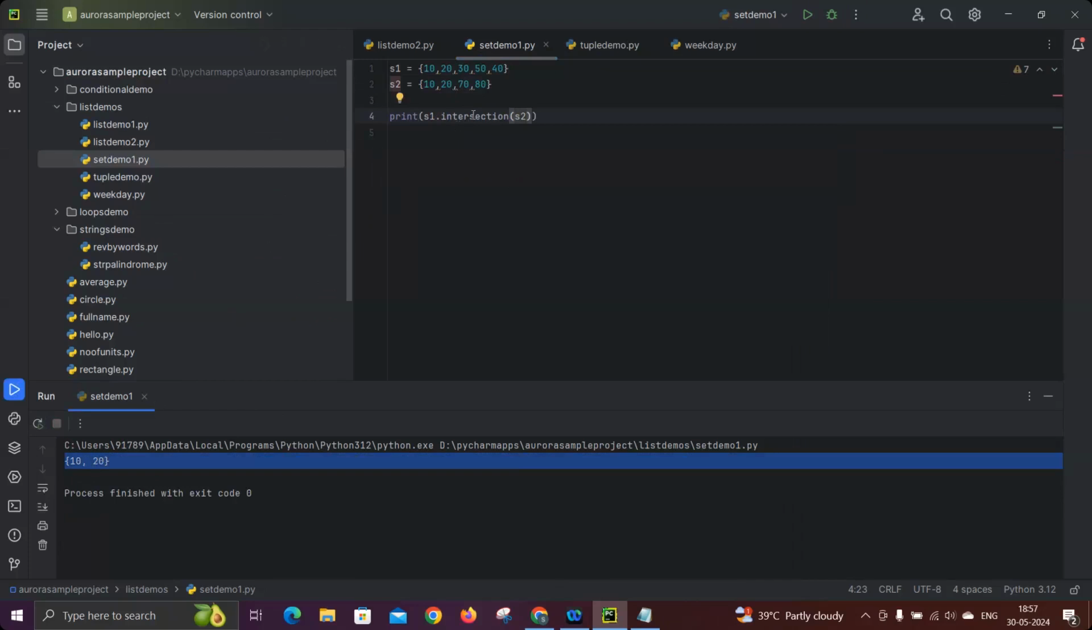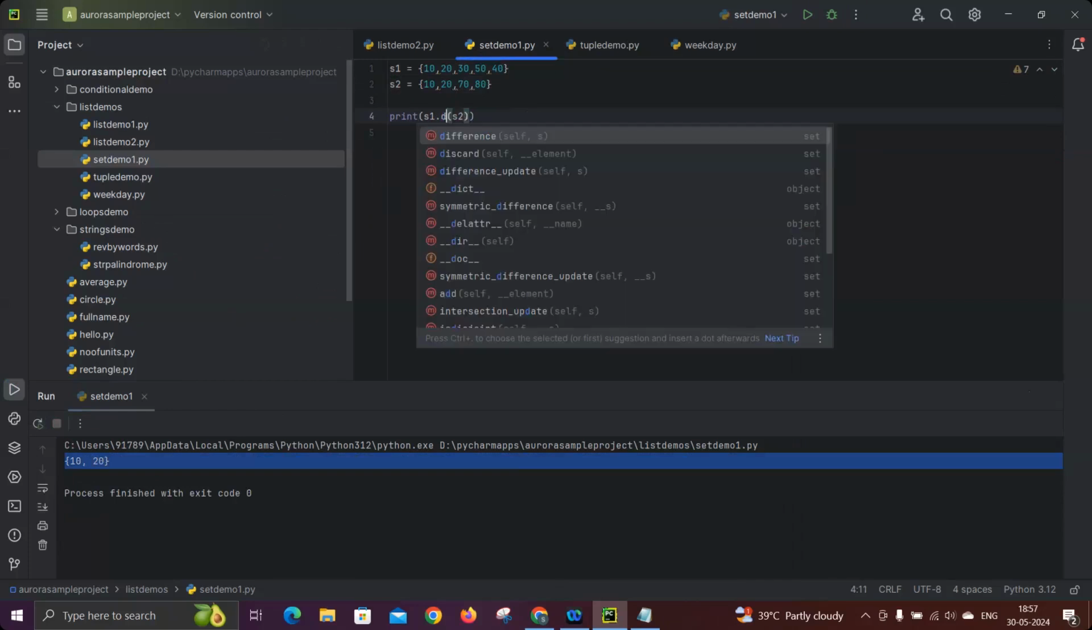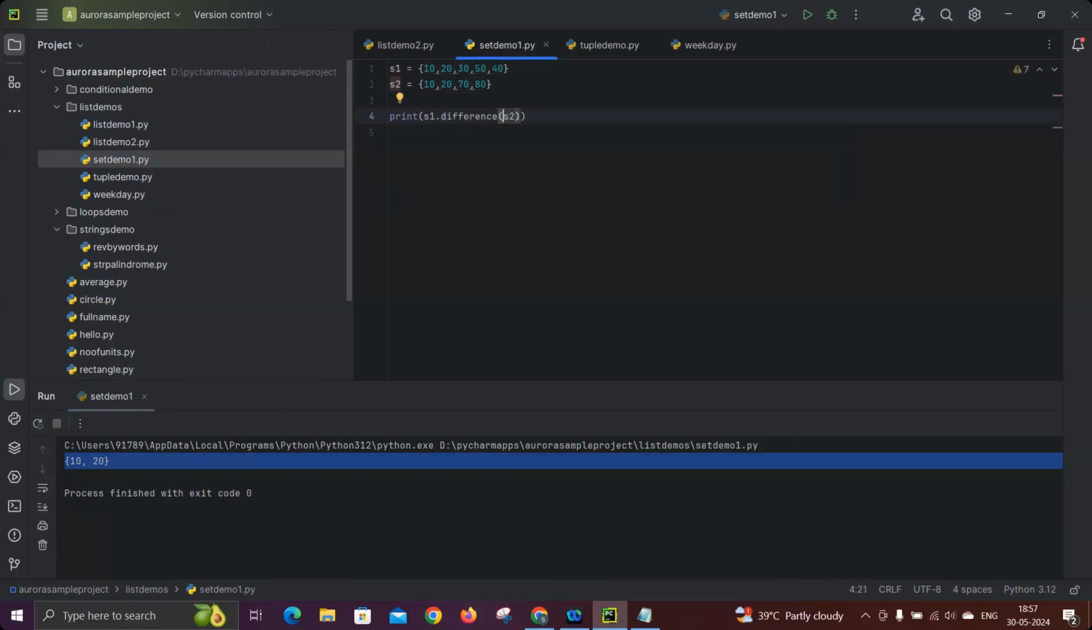The next one, as I mentioned, is difference. Difference means S1 difference S2 gives the values which are in S1 but not in S2. So simple. Remove the common ones, and the other elements will come. Here the common elements are 10, 20. Remove them, and the other values we have in S1 are 30, 50, 40. So that is your output, 30, 50, 40. See that. Similarly, if I put S2 at the start and mention S1 in the brackets, the opposite, you will get 70, 80.